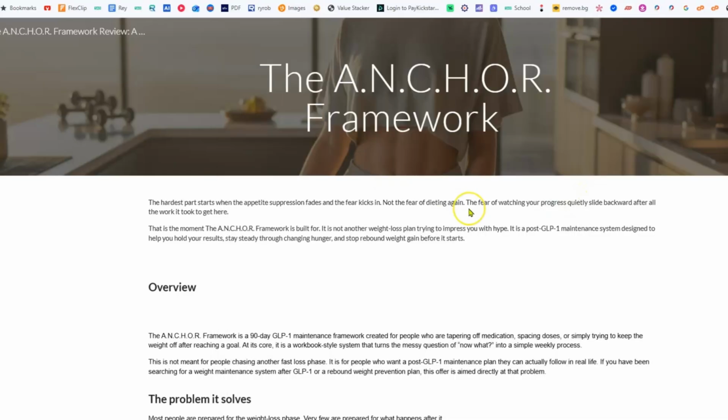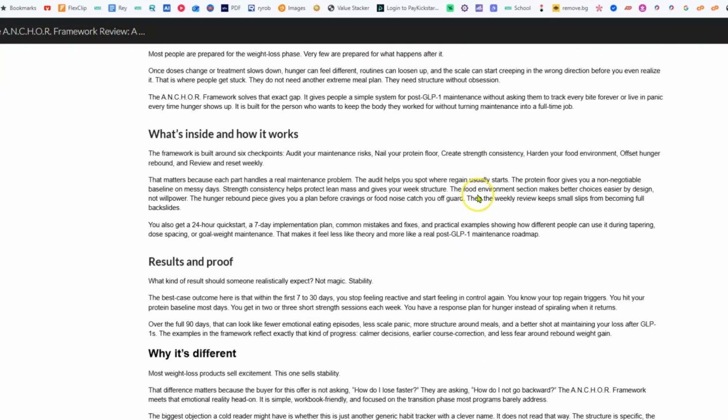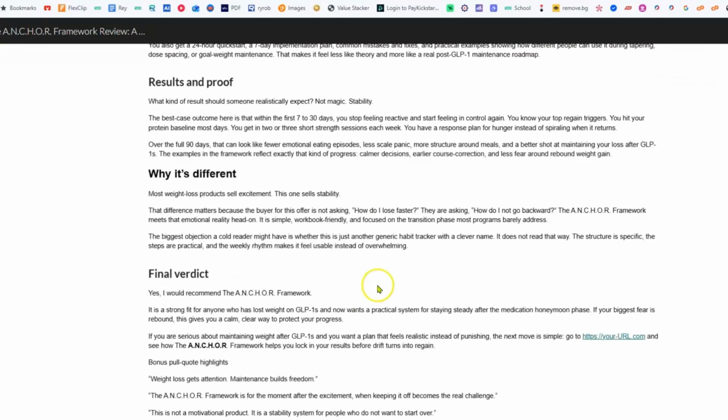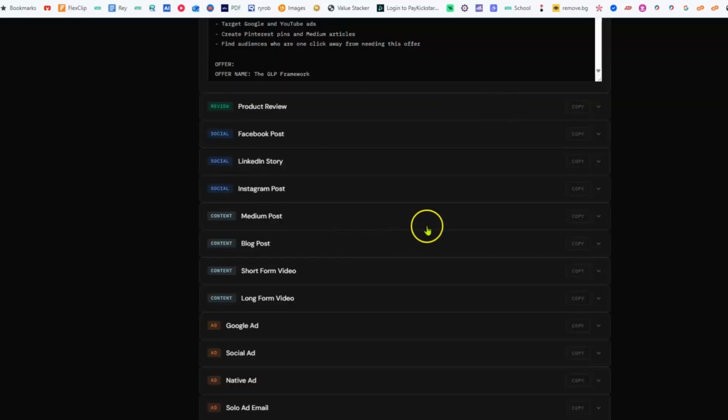Okay, cool. So now that you have a way for people to pay, you have a sales page here. So now the next thing you do is you want to send traffic to the sales page, right? You want to send people that have the GLP-1 product. They have the problem that they want to get off of it, but they don't want to gain the weight back. And so what we need to do now is go to the ice cold traffic thing right here.